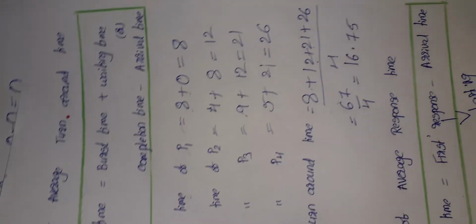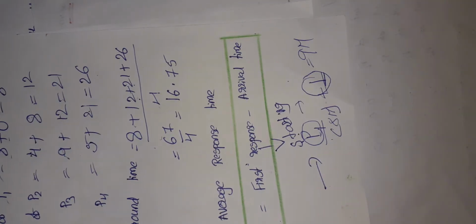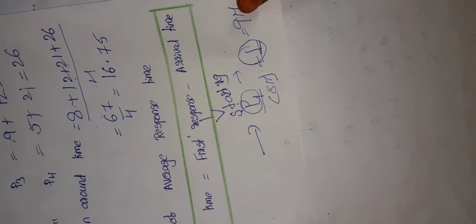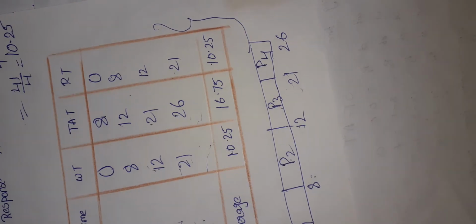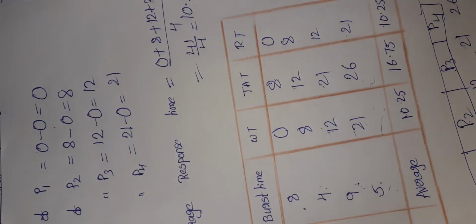The formula is this one, and the calculation part is this one, and the average turnaround time is. Response time: the formula is first response minus arrival time, and the calculation of response time for P1, for P2, average, and this is the grand table.